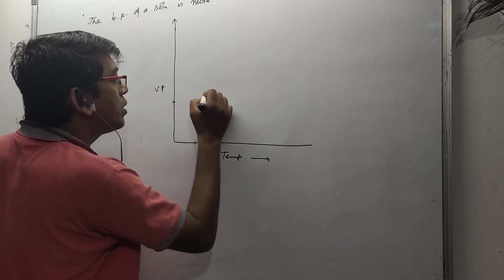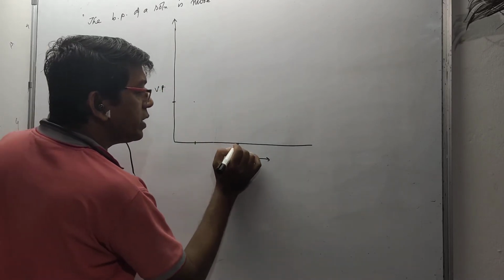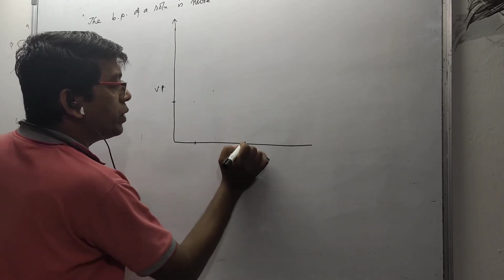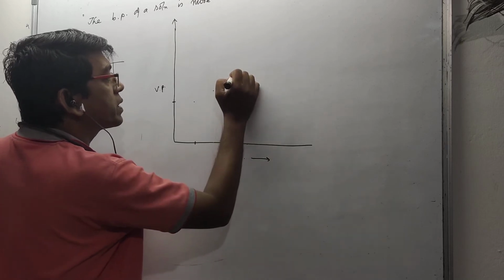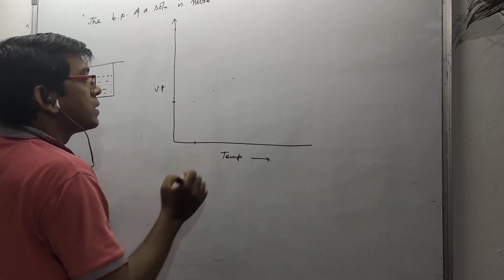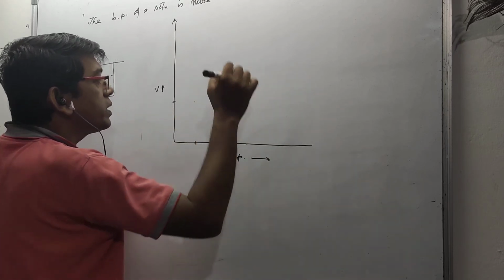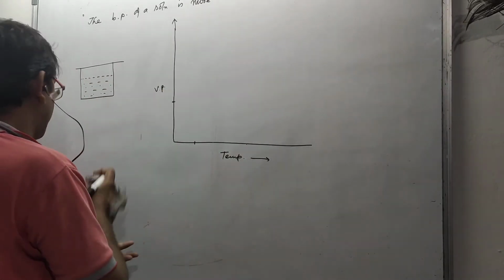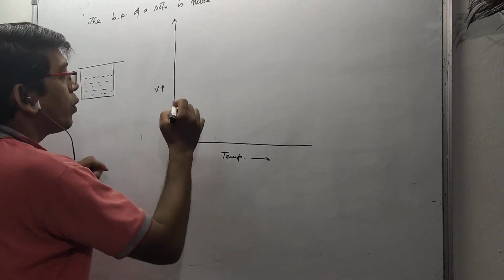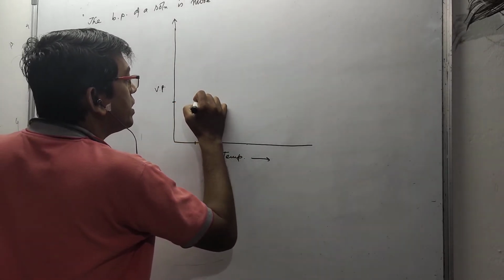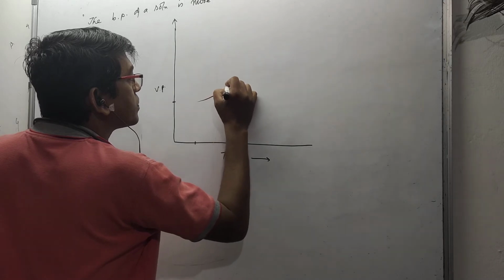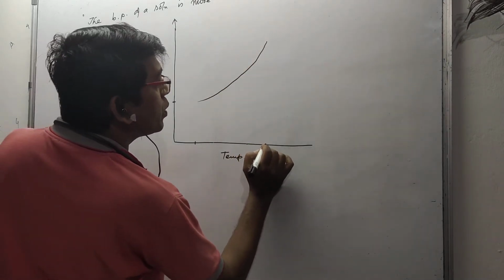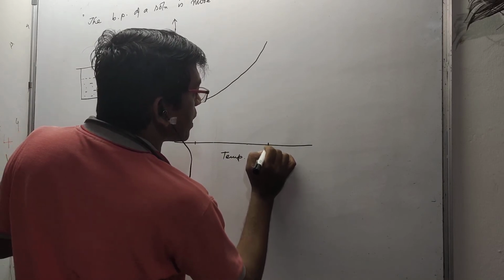Vapor pressure is also increasing. Suppose vapor pressure is coming here. If we increase the temperature further, vapor pressure is coming here. In this way it is increasing. This relationship follows a graph like this, increasing like this. And suppose at this temperature